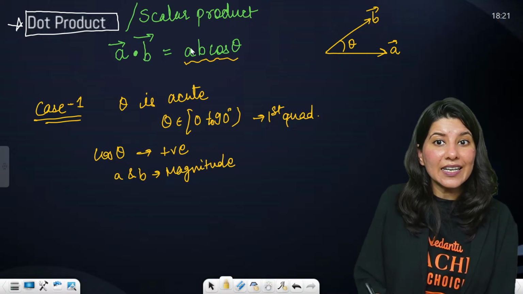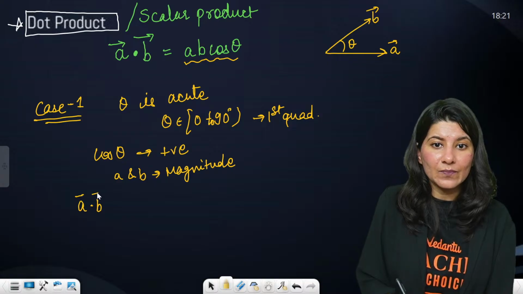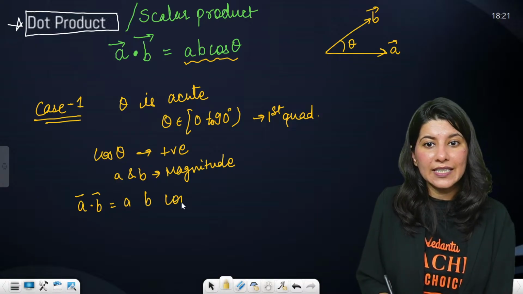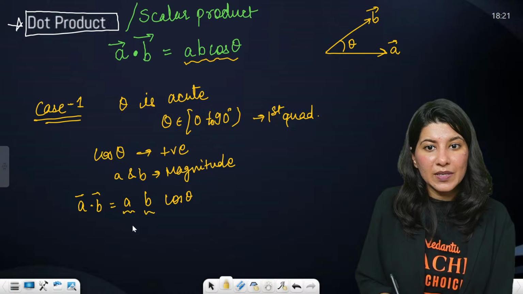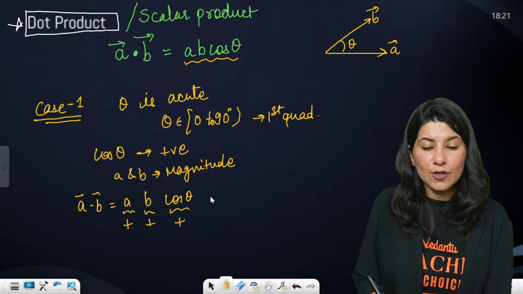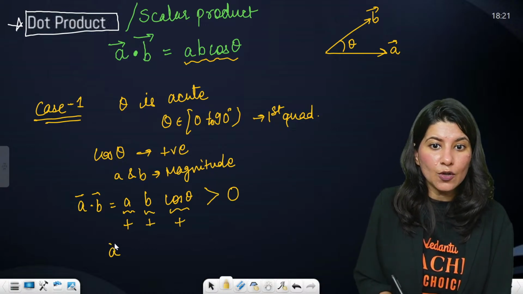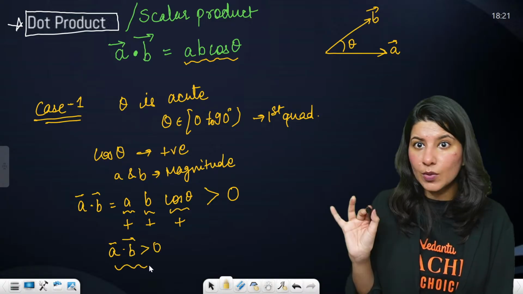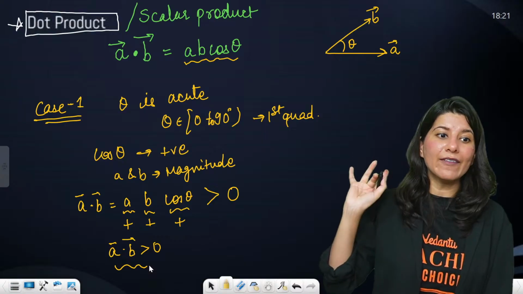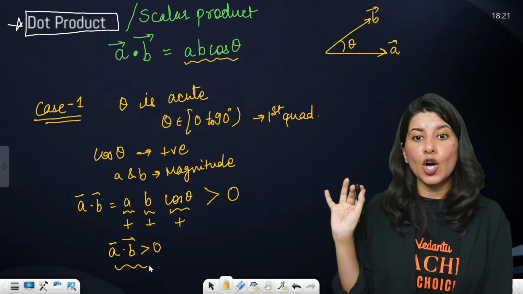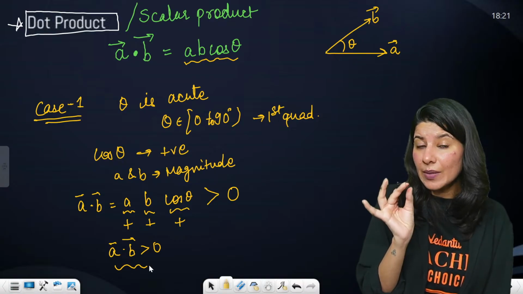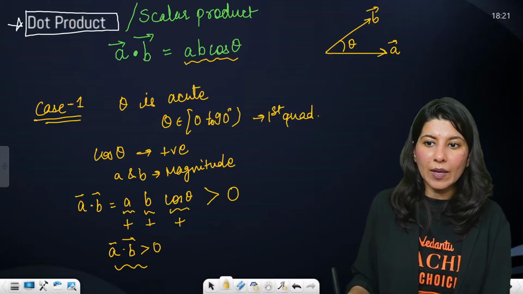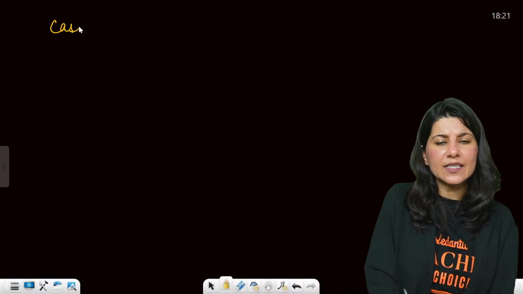So clearly the right hand side, A dot B, is AB cos theta. A is positive, B is positive, and cos theta is also positive. So basically your A dot B dot product is positive. So whenever you see that the dot product is greater than 0, then you have to understand that the angle between them is an acute angle. Okay, got it. Now case number 2.